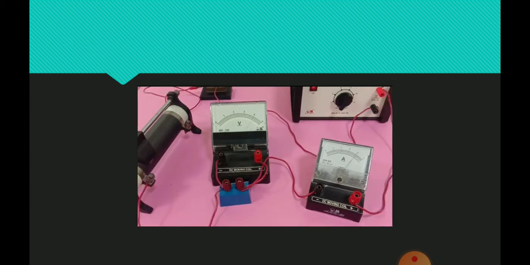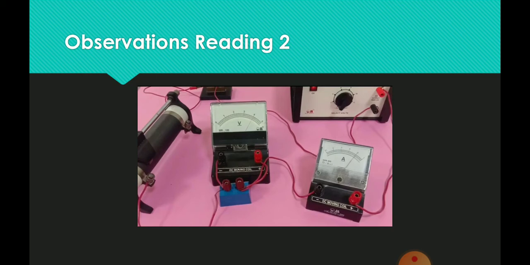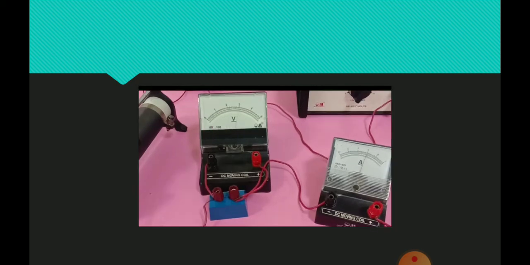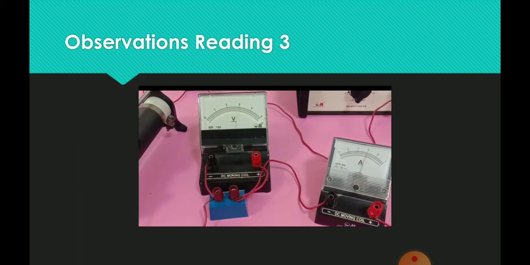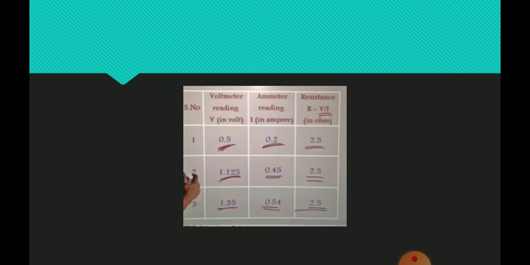Reading 1, we observe reading 1. Now we observe reading 2. Then we observe the third reading. This is the observation table.